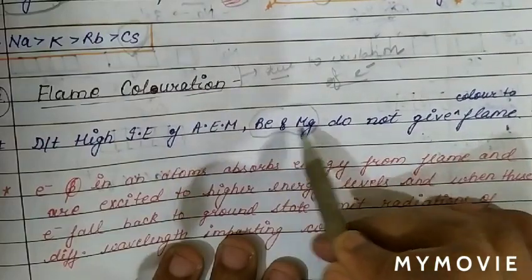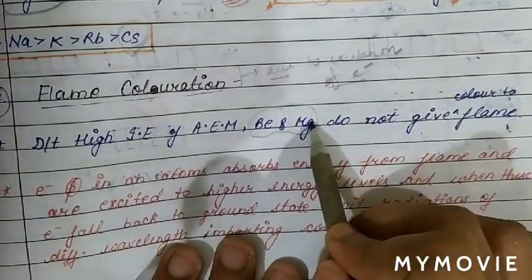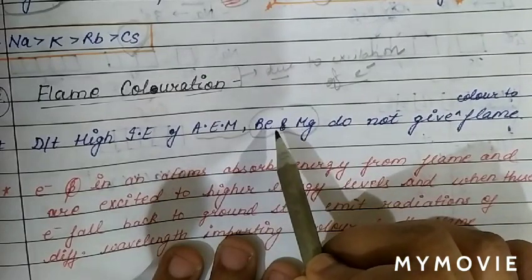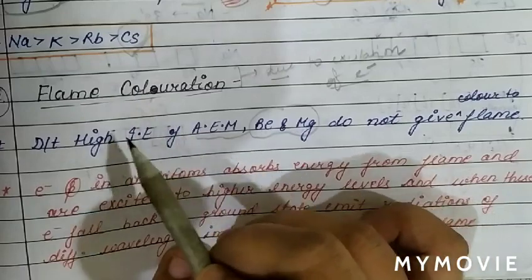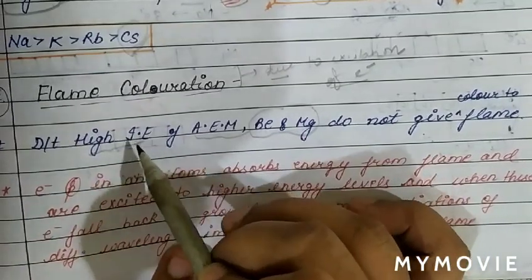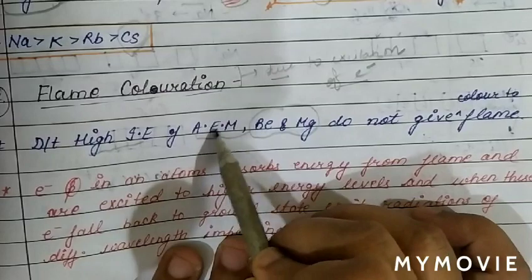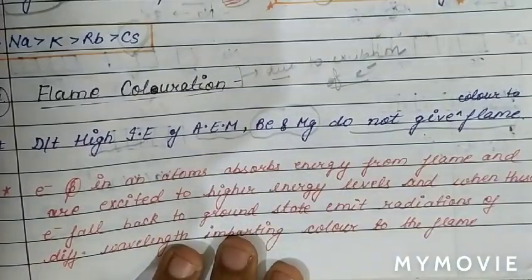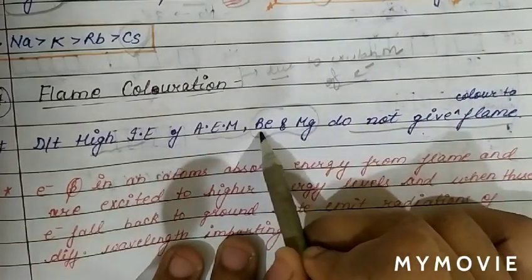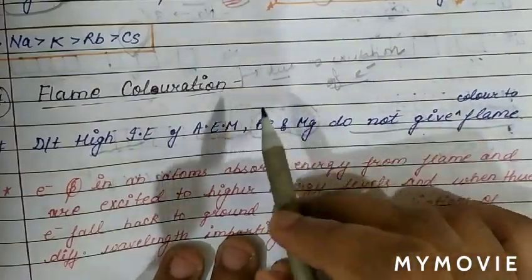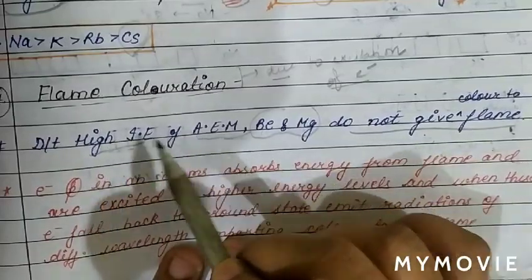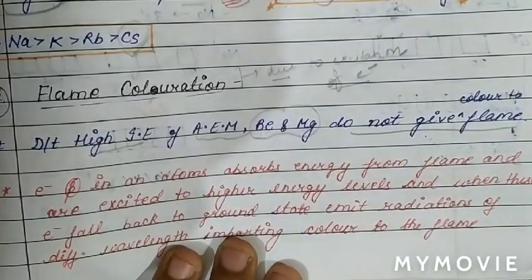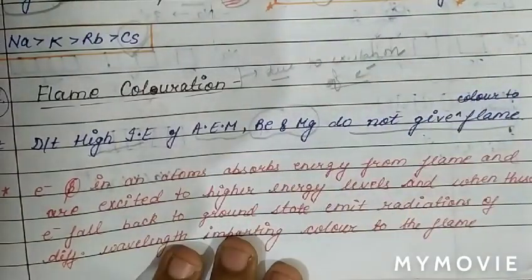While in case of beryllium and magnesium, the electrons are bound with very high energy to the nucleus. So due to the high ionization energy, beryllium and magnesium do not give color to the flame, because electrons are not excited here. Hence beryllium and magnesium do not give a flame test. So the flame test is basically the excitation of electrons.